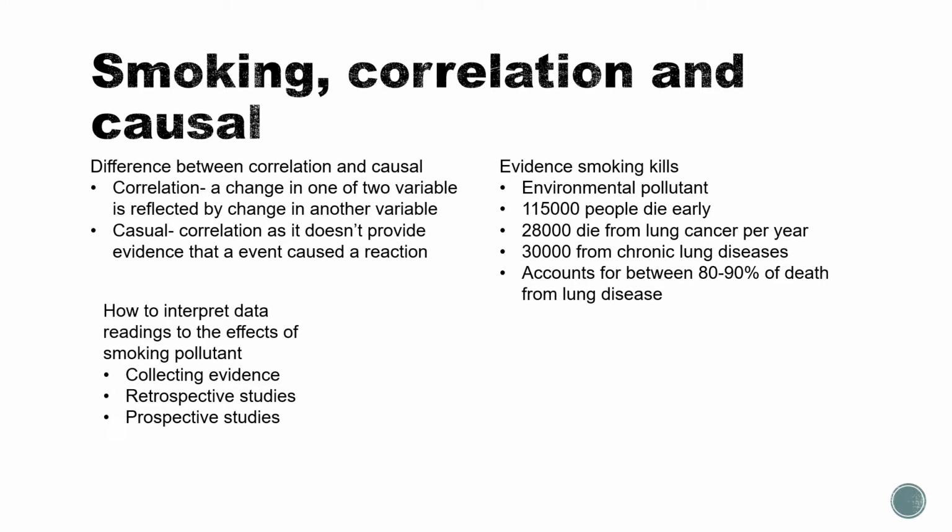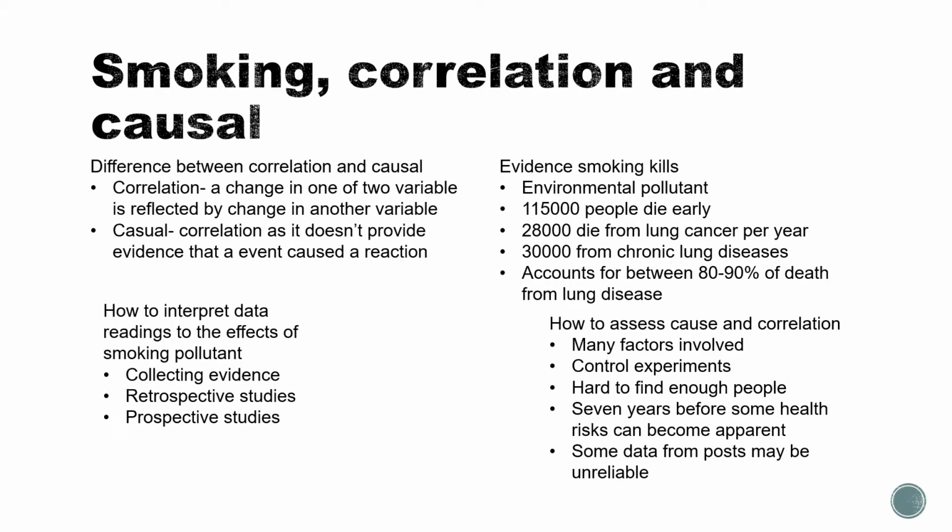So, how do you interpret data on the effects of smoking as a pollutant? Well, you would collect the evidence and do retrospective studies and prospective studies. How do you assess cause and correlation? Well, you have many factors involved. You have to have controlled experiments and find enough people so you have a big sample size. It's 7 years before some health risks can become apparent, so it'll be a long-term study. And some data from posts may be unreliable, which will increase the amount of time that you'll need to prove it.